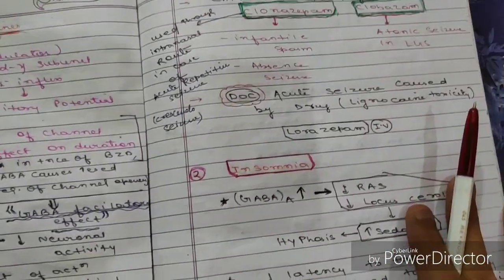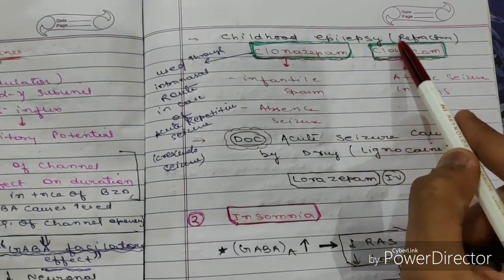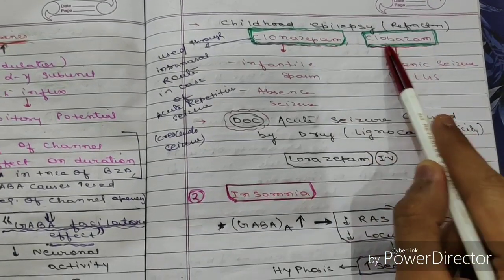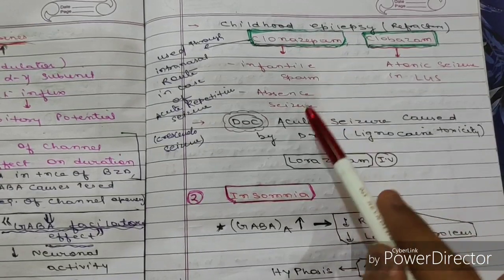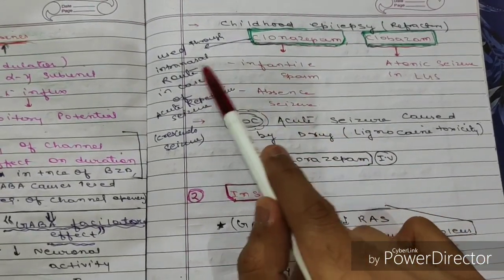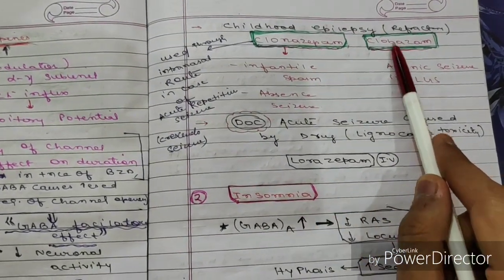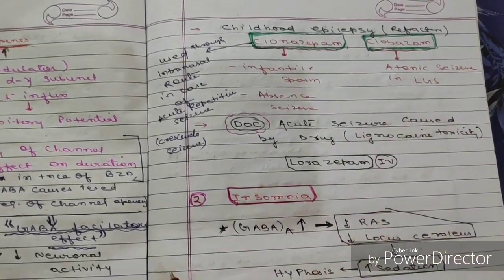Now moving to the next. It is also used for the treatment of refractory cases of childhood epilepsy. In this we use two drugs, clonazepam and clobazam. Clonazepam is used for infantile spasm or absence seizure, and it is used through the intranasal route in cases of acute repetitive seizure. Clobazam is also used for atonic seizure in LGS cases, clear.